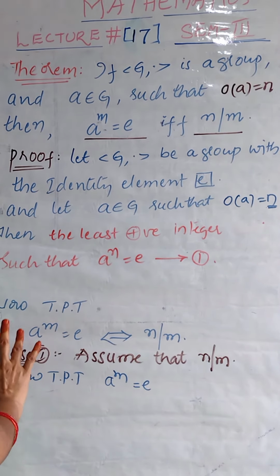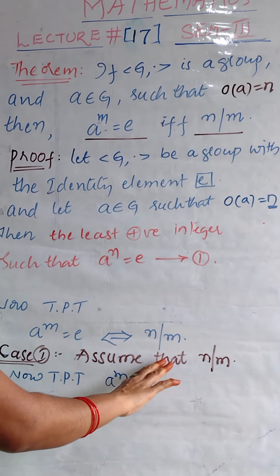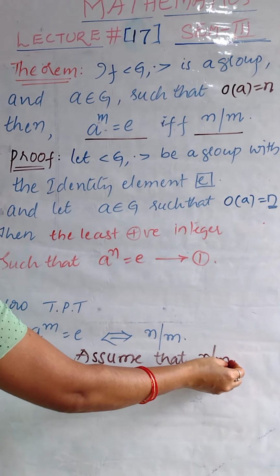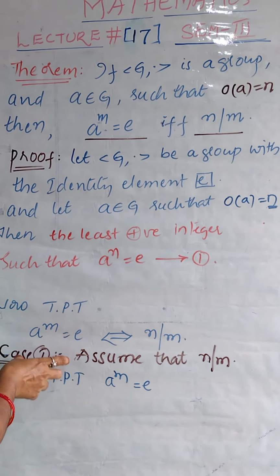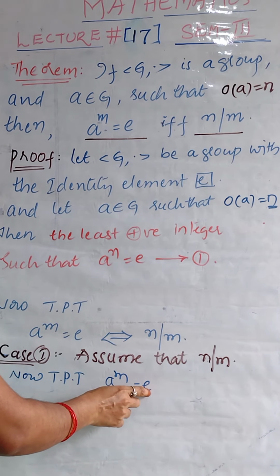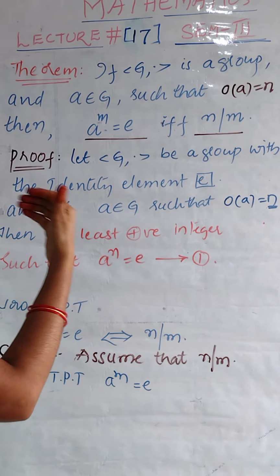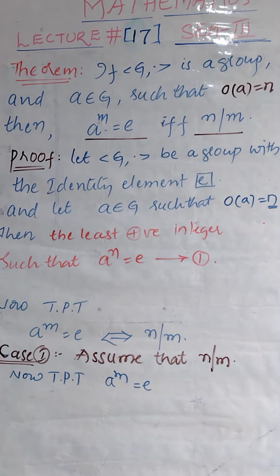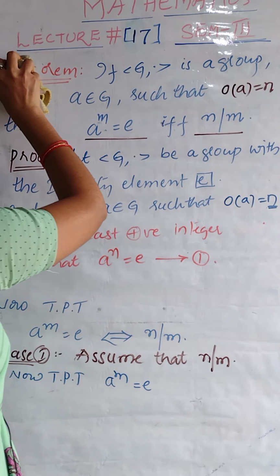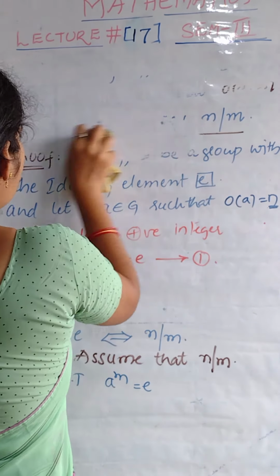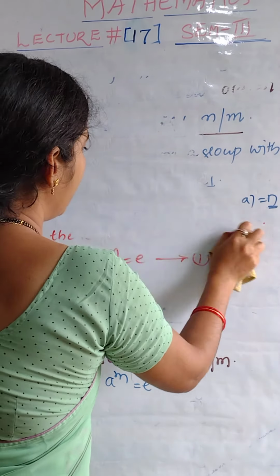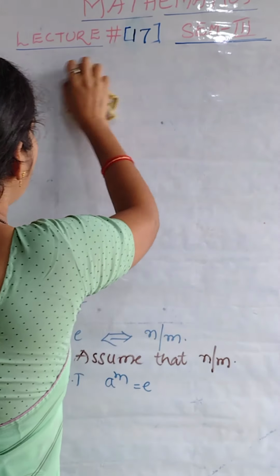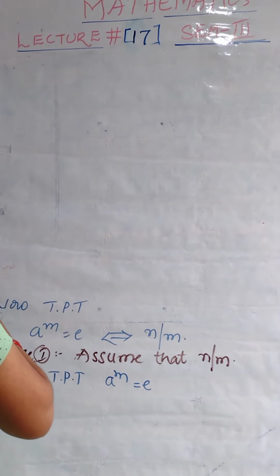Okay, right. What is case 1? Already told you, assume that n divides m. n is a factor of m. Now our aim is to prove that a power m is equal to e. By using the hypothesis and the assumption, we have to prove this condition a power m equal to e in this case. Since in this case we assumed that n divides m, let us use the definition of divides.